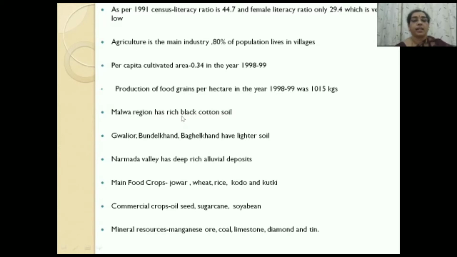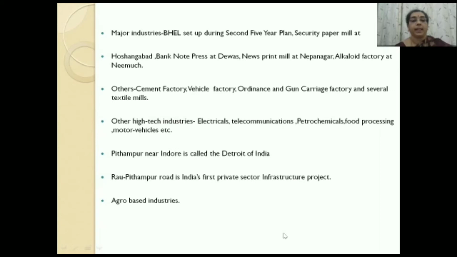Malwa region has rich black cotton soil, whereas Gwalior, Bundelkhand, Baghelkhand have lighter soil. Narmada Valley has deep, rich alluvial deposits, and the main food crops grown here are jowar, wheat, rice, kodo, and kutki. Commercial crops include oilseeds, sugarcane, and soybean. The mineral resources, which are famous in Madhya Pradesh, are manganese ore, coal, limestone, diamond, and tin.